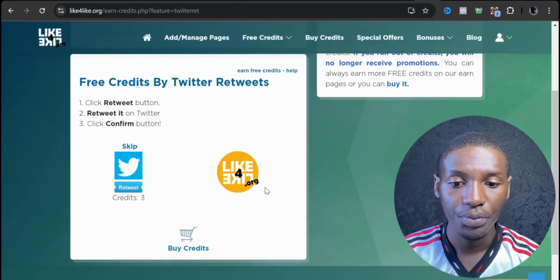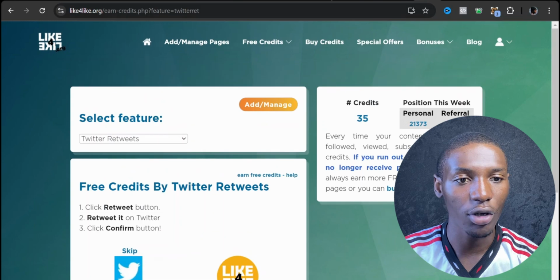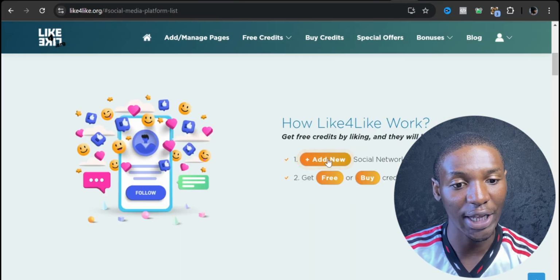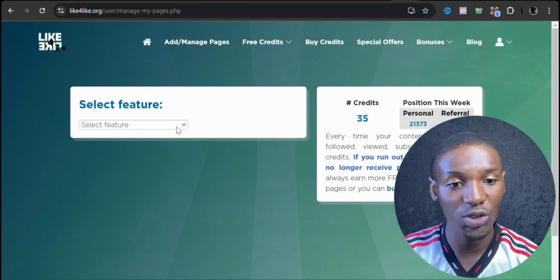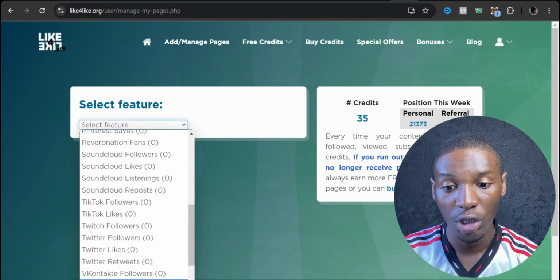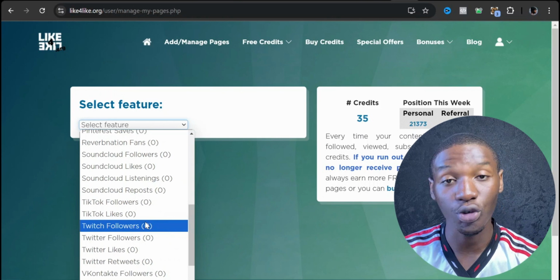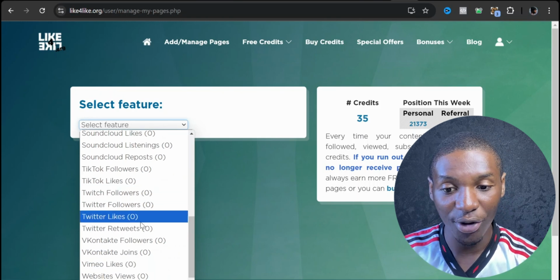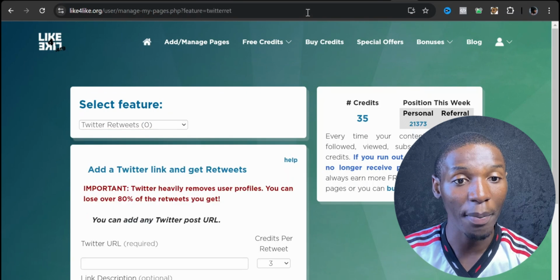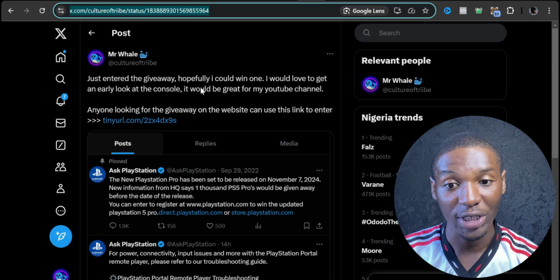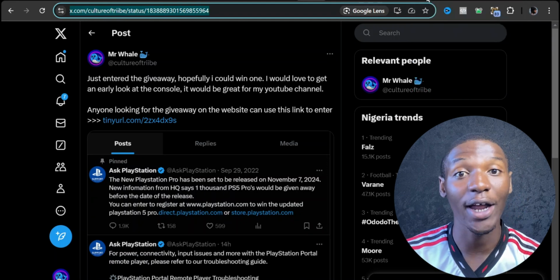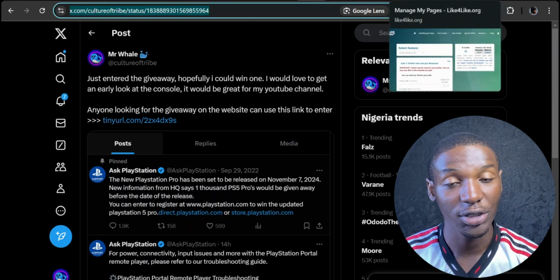And what you want to do is come over to this page right here, and then go to where it says add new social network. So I'm going to click on this, and this is where you can add your social network. You choose whether you want people to like your page or follow your page. But for this scenario, we want people to retweet our tweet. Remember, we created a tweet on Twitter. This is the tweet right here, and we want other people to retweet it so people can see it and go ahead and complete our CPA lockers.